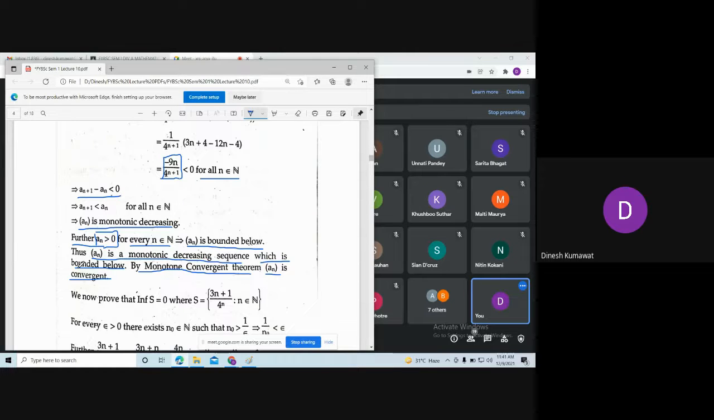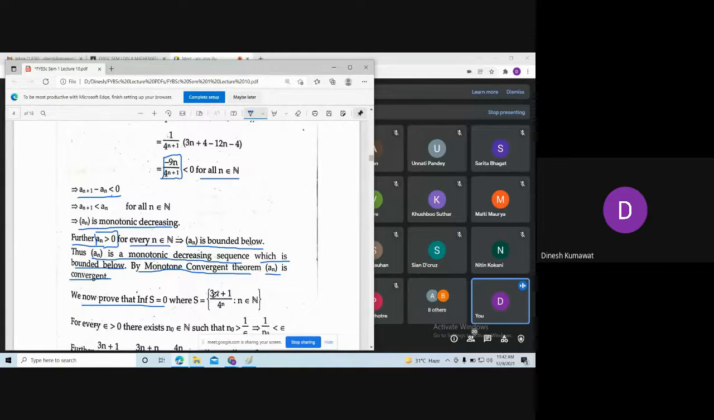It is converging to its what? Infimum. It is converging to its infimum. And what is the infimum for this sequence an? 0. So you just need to prove that the infimum is 0 for this sequence an. If you can do that, then you are done.